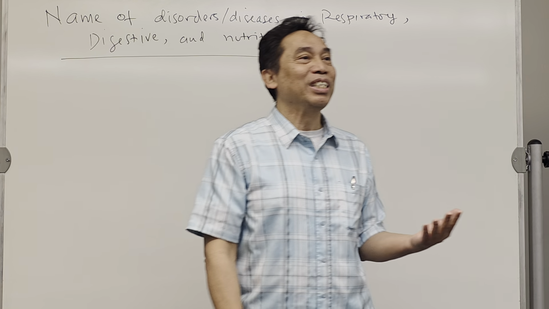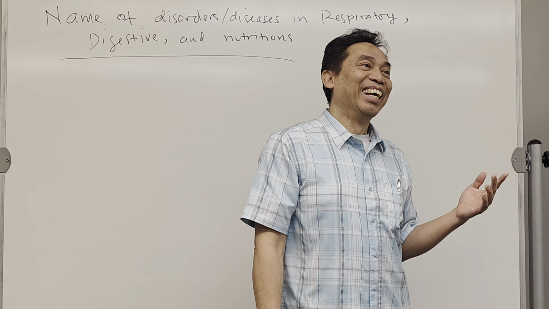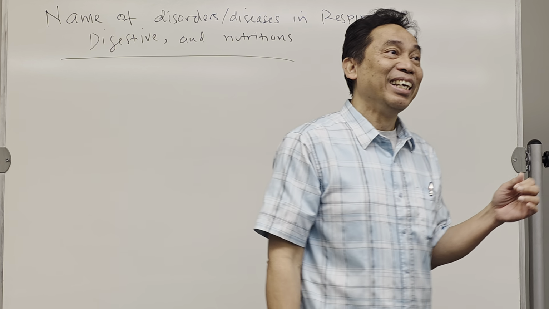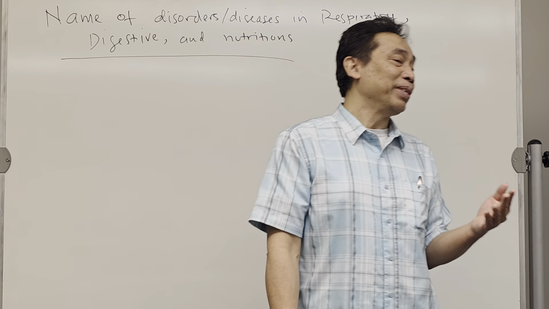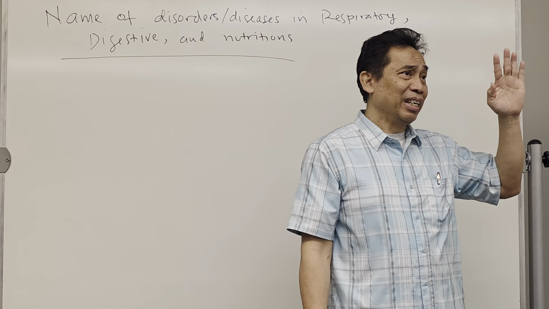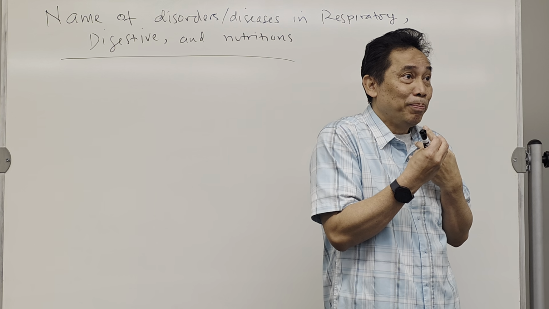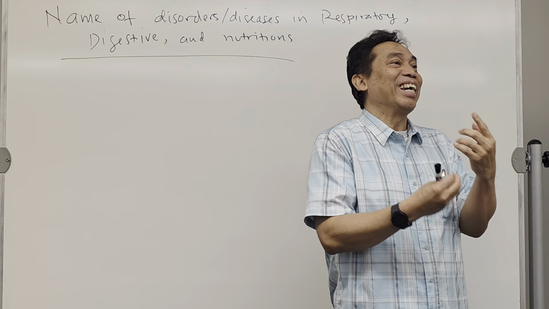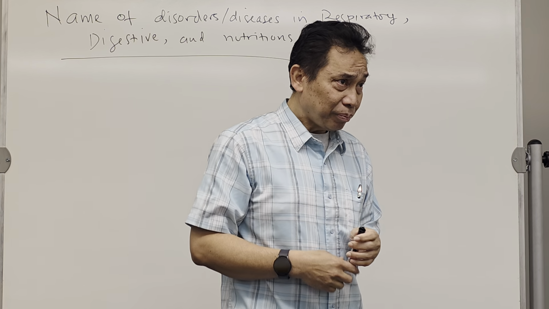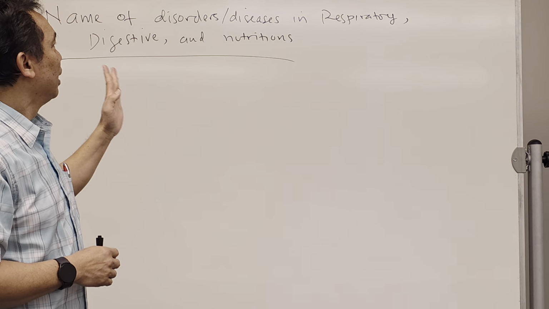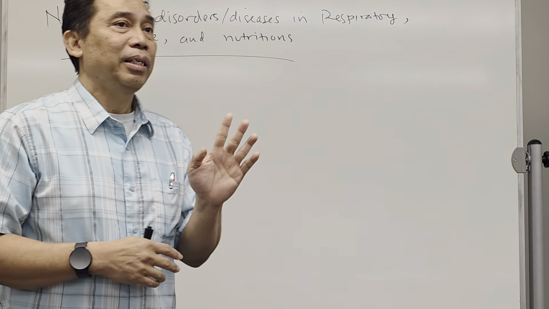How about bulimia? What is the difference between bulimia and anorexia? Sarah, what is bulimia? Yeah, so bulimia is a person who worries about becoming fat, so he tries to purge himself, but he also likes to eat. So he binges and eats and then purges at the same time. It's just a cycle. It's a kind of disorder in nutrition. So read that one. Read the diseases, disorders, and the causes.